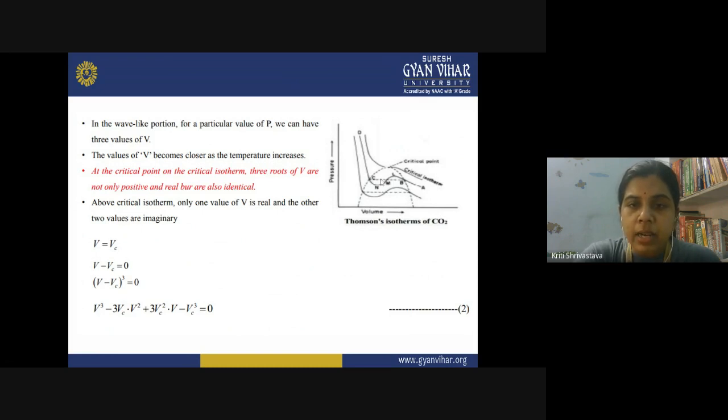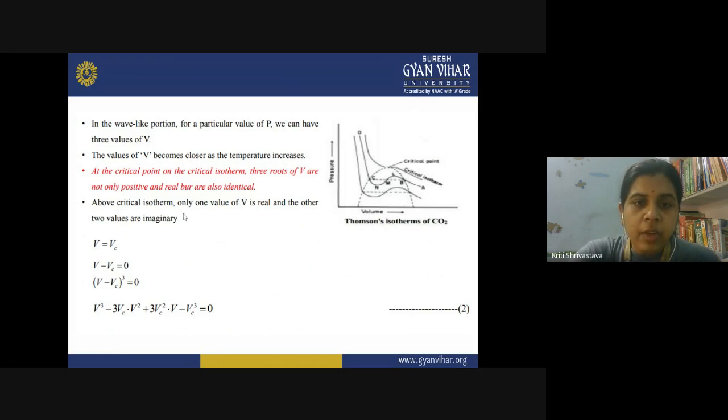Again, in this case, 1, 2, 3: these are the three values of volume which are present at the same temperature and same pressure. This can be proved by the van der Waals equation of state. The values of V become closer as the temperature increases. The distinction between these three volumes becomes less and less when you increase the temperature, and at the critical point, on the critical isotherm, all three values of volume merge together and we have only one value of V. At the critical point, only one value of volume is possible.